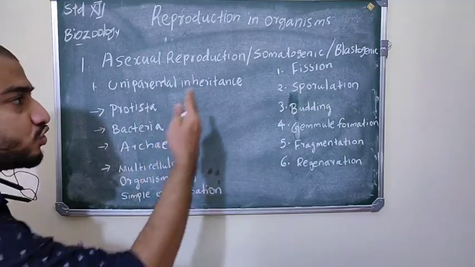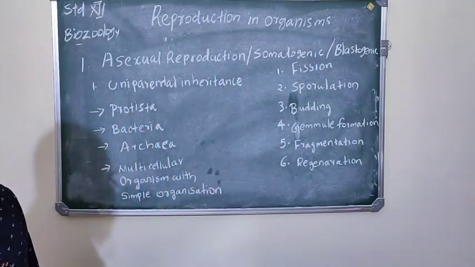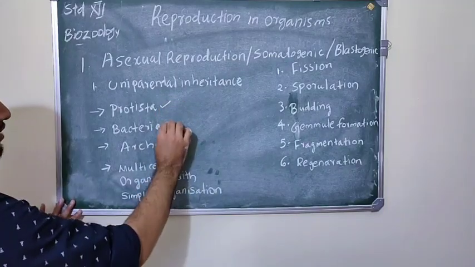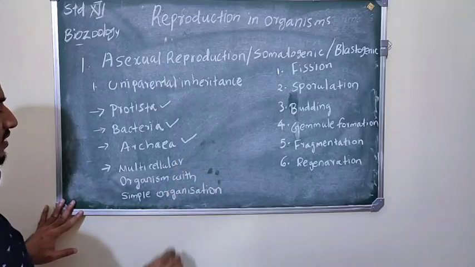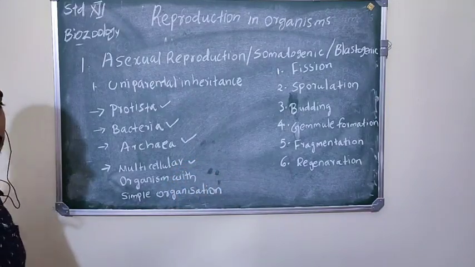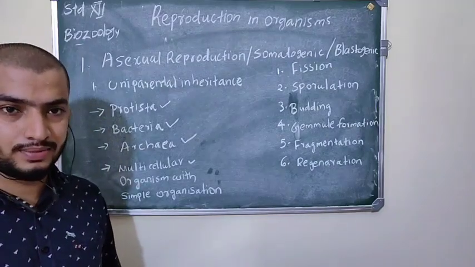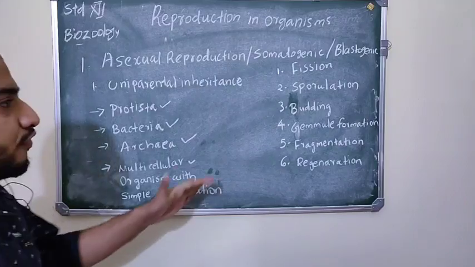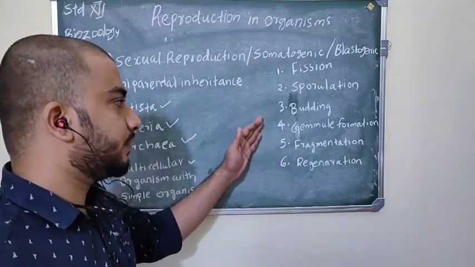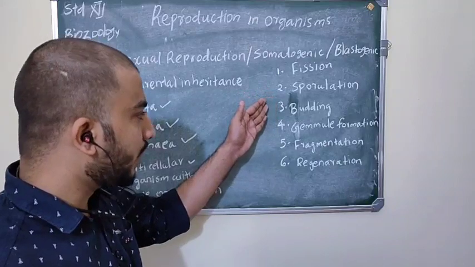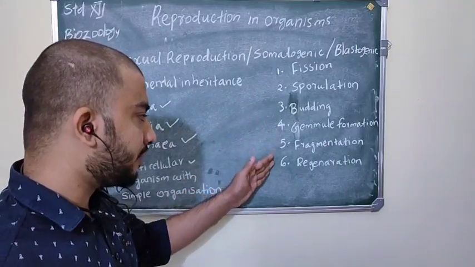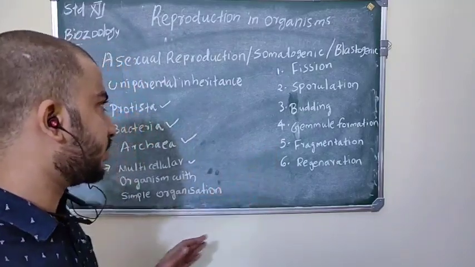Mainly the members of Protista, bacteria, archaea and some members of multicellular organisms with simple organization show asexual reproduction. These are the different types of asexual reproduction: fission, sporulation, budding, gemmule formation, fragmentation and regeneration.